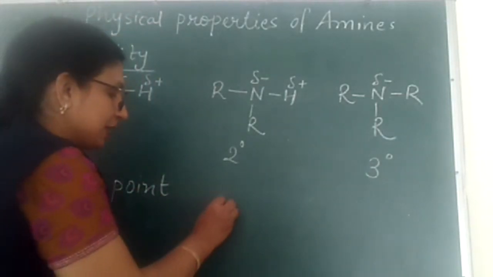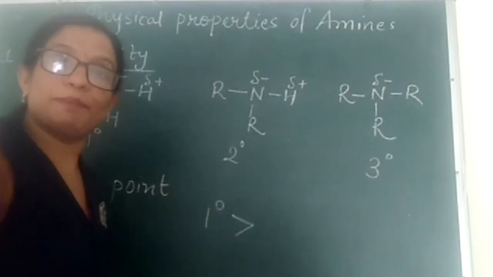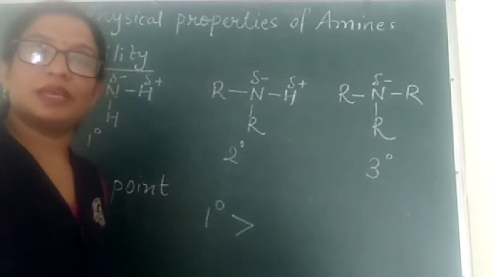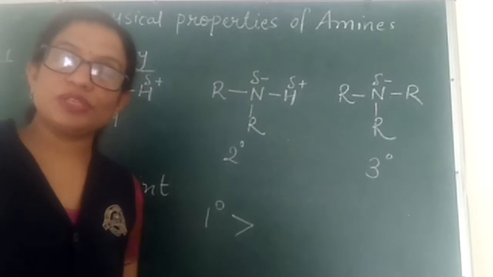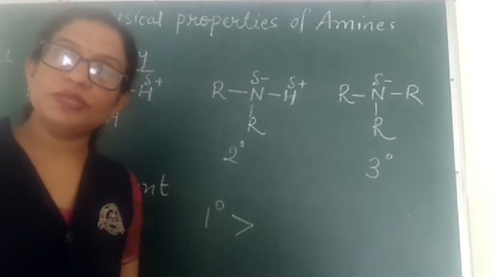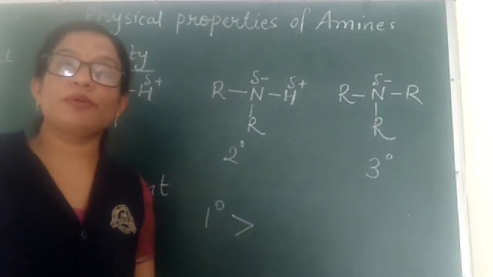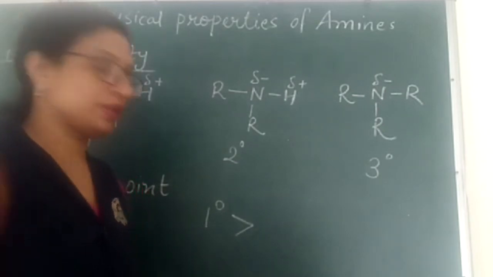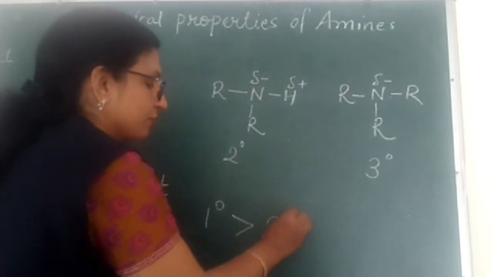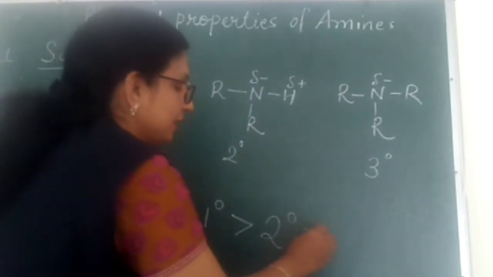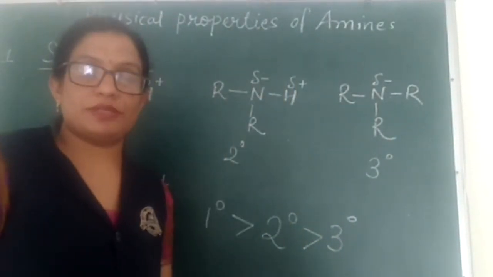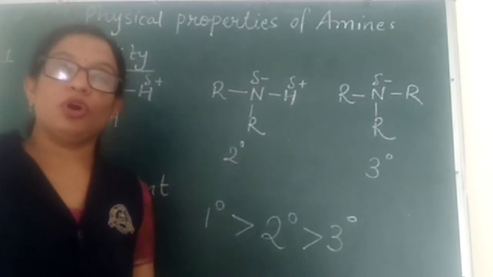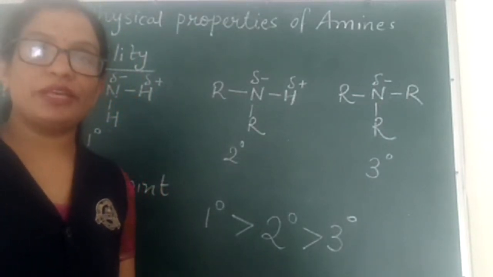Obviously, the primary amine's boiling point will be maximum because in it there are two N-H bonds. So the degree of association between their molecules through intermolecular hydrogen bonding is more. Then comes the boiling point of secondary amine, and the least will be the boiling point of tertiary amines. This is the order of boiling points of various amines.